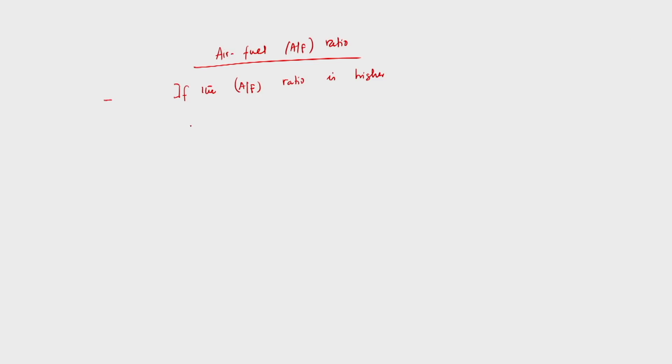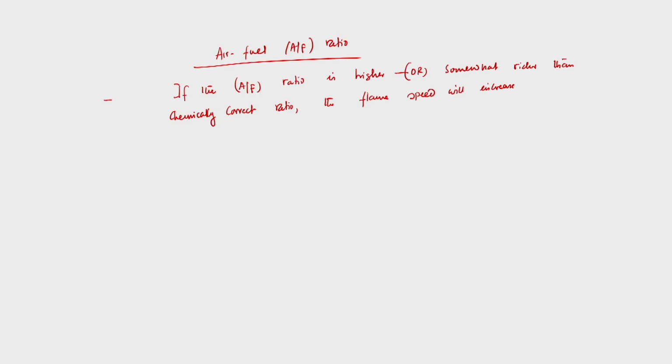So we can say that if the mixture is somewhat richer than chemically correct, that is stoichiometric ratio, the flame speed will increase.